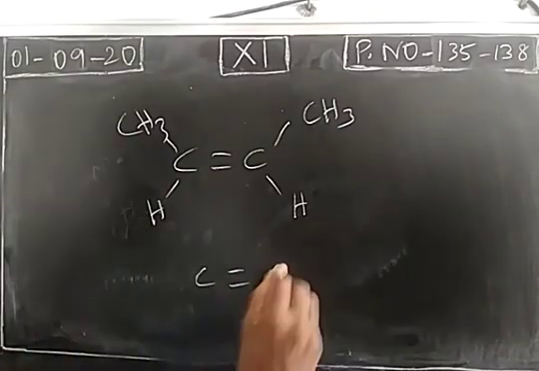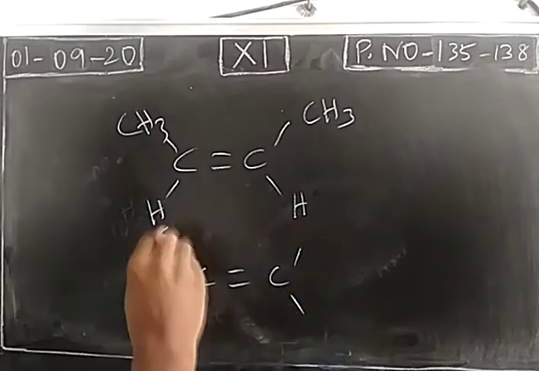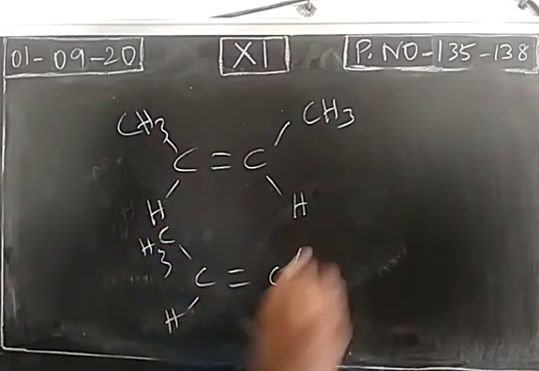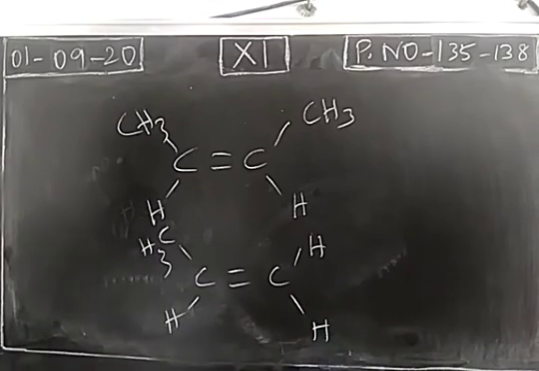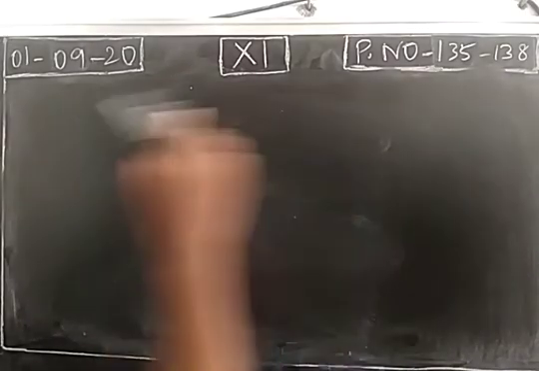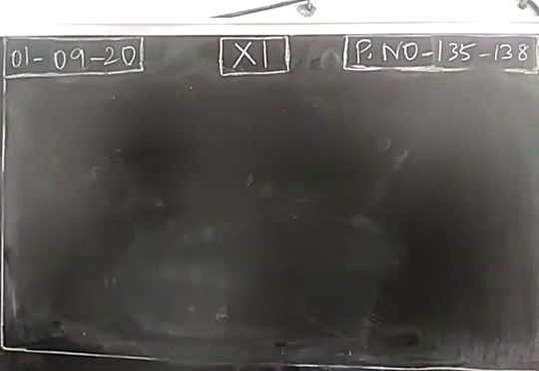If you take this type of compound, so this is called a propene. Will it exhibit geometrical isomerism? No. Similar atoms are on same side as well as opposite side. So this will not exhibit geometrical isomerism. Next, public question, 2 mark. Draw the geometrical isomers of 1,3-butadiene.